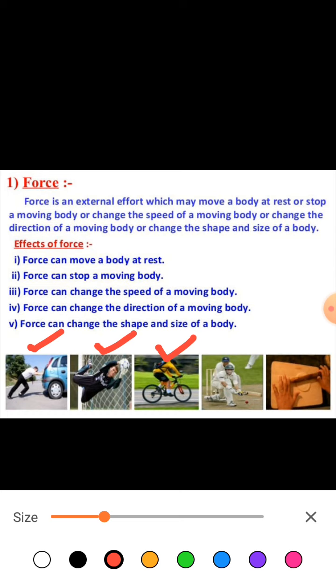Fourth, force can change the direction of a moving body. And finally, force can change the shape and size of a body. So, these are the effects of a force on an object at rest or moving.